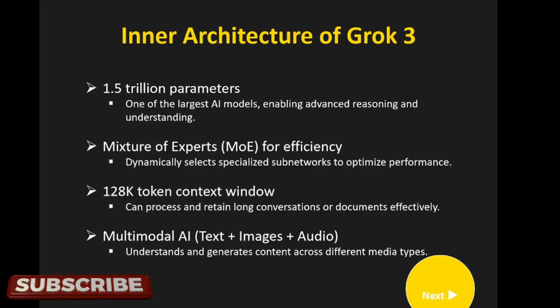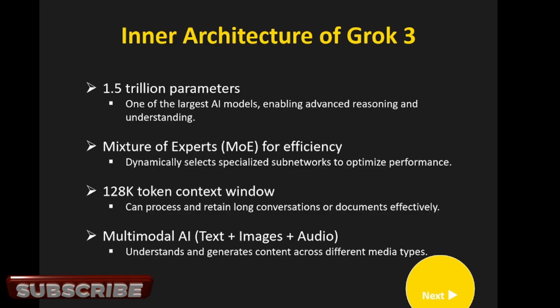Their main prime data source is X only. I'll show you in the questioning session of this Grok 3, right? Now the second point, mixture of experts for efficiency, meaning it dynamically selects specialized subnetworks to optimize performance. We had already discussed this one initially. Then a 128k token context window, meaning it can process and retain long conversations or documents effectively.